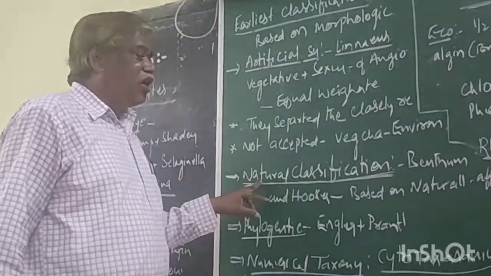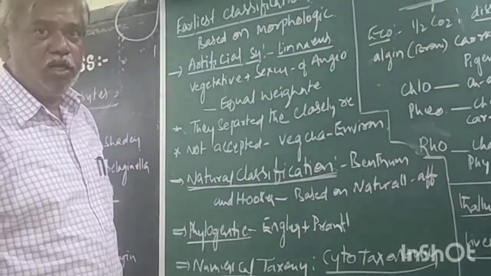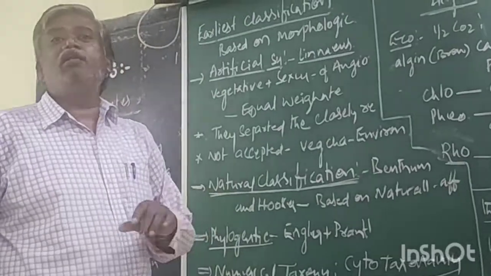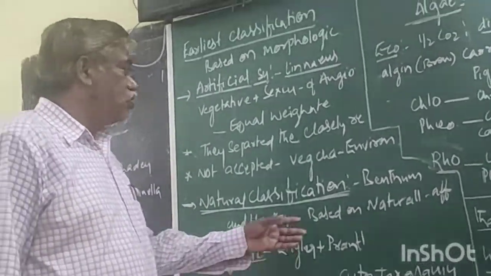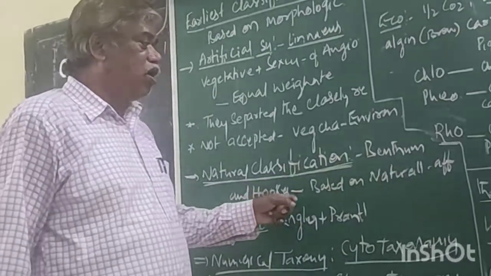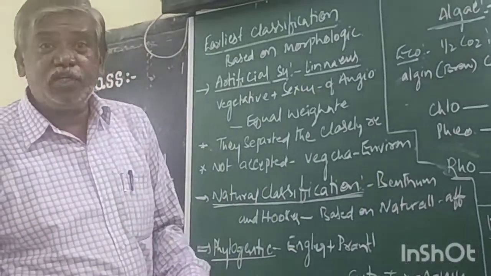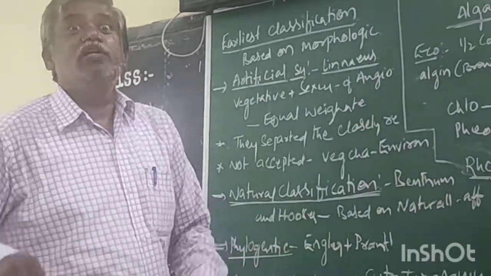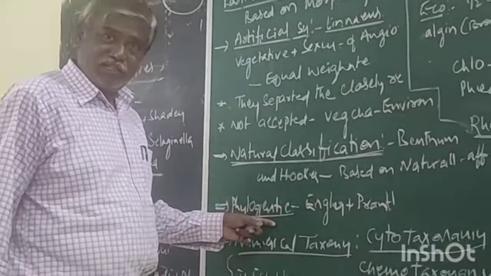Now come to the natural classification, based on external and internal morphology, which was proposed by Bentham and Hooker based on natural affinities of individuals. The next one, phylogenetic classification.